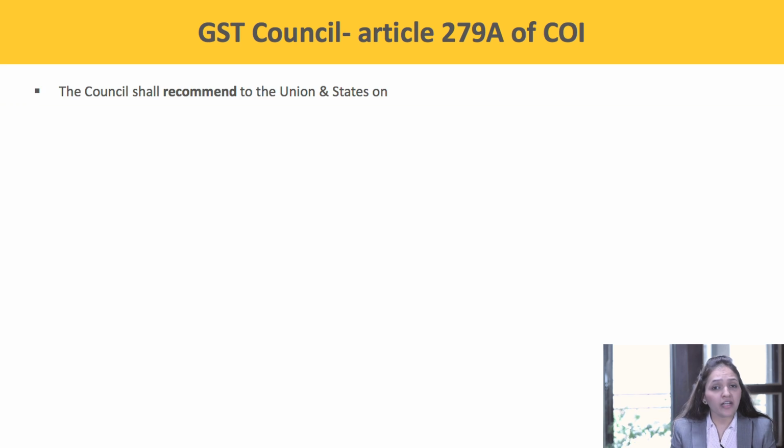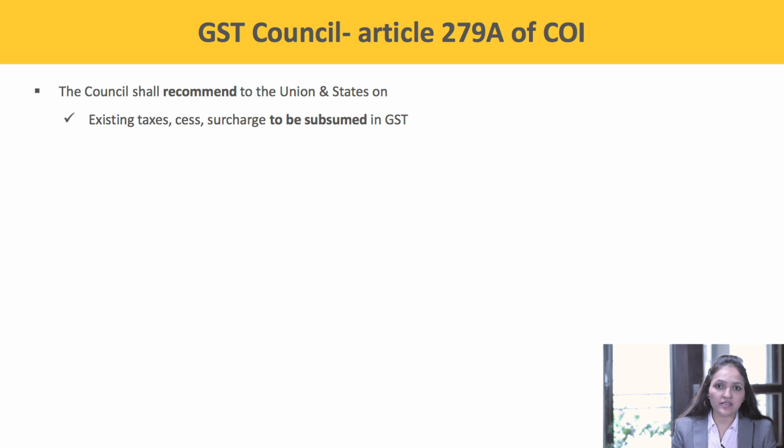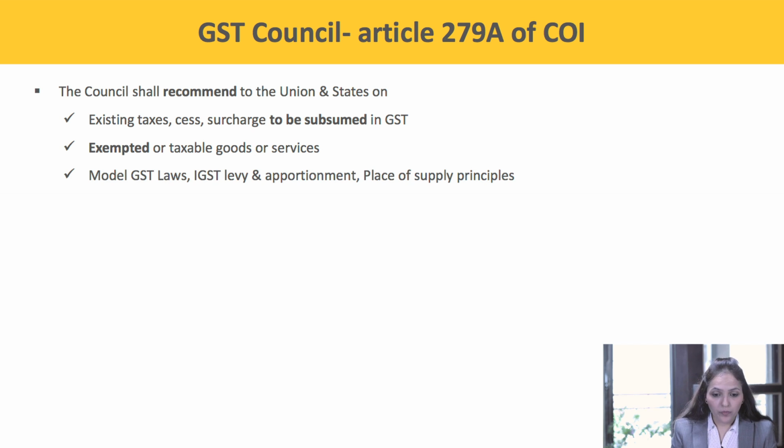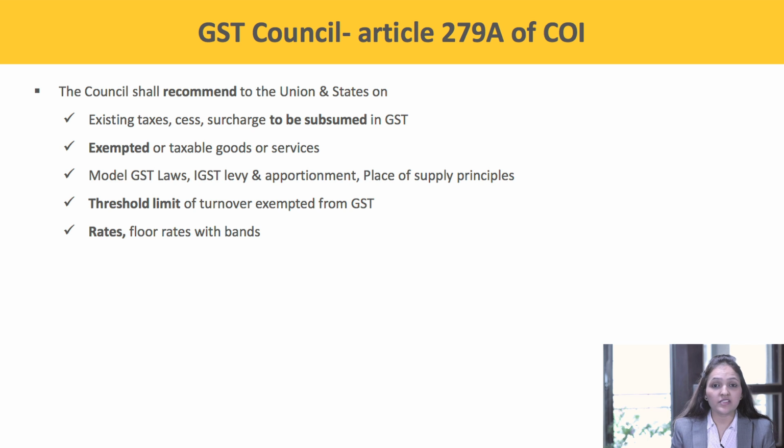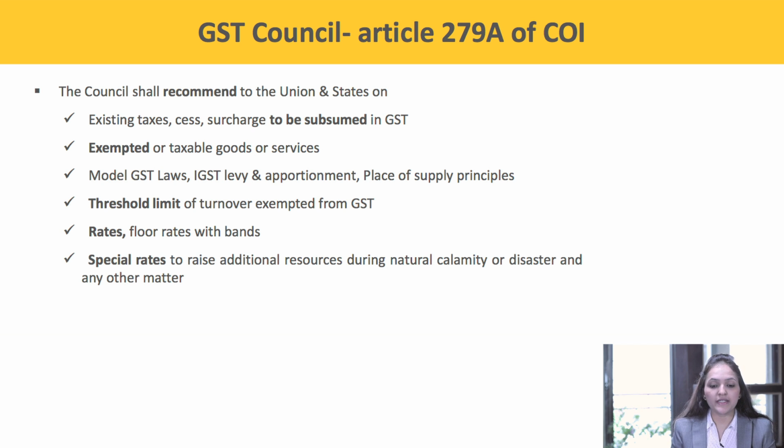The council shall recommend to the Union and states on existing taxes, cesses, surcharges to be subsumed in GST, exempted or taxable goods or services, the model GST law, IGST levy and apportionment, place of supply principles, threshold limit of turnover exempted from GST, rates, floor rates with bands, special rates to raise additional resources during natural calamity or disaster, and any other matter.